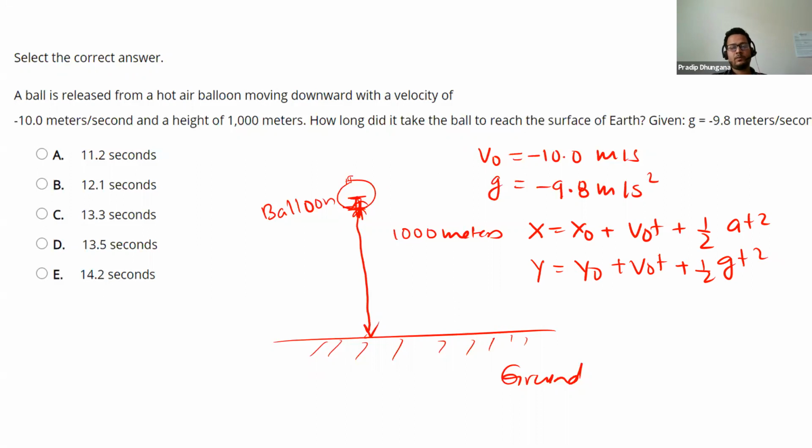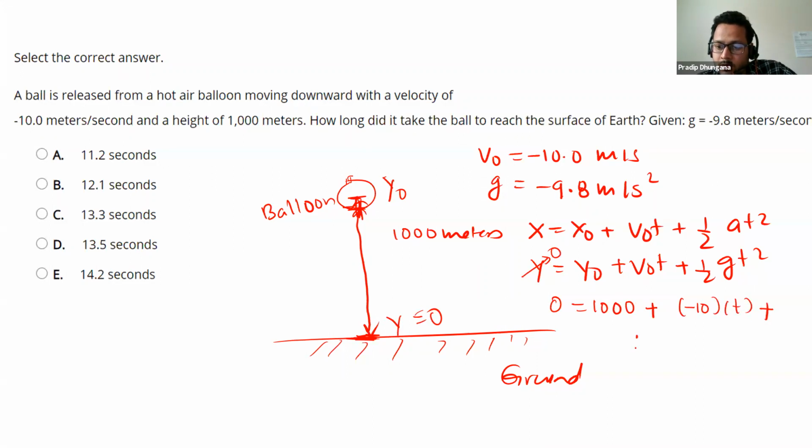Now let's figure out all the values. The initial height, Y0, is 1000, and the final height is on the ground, so the final displacement is 0. So 0 is equal to Y0, the initial position, which is 1000, plus V0, which is negative 10, times t, plus 1 over 2 times g, which is negative 9.8, times t squared.